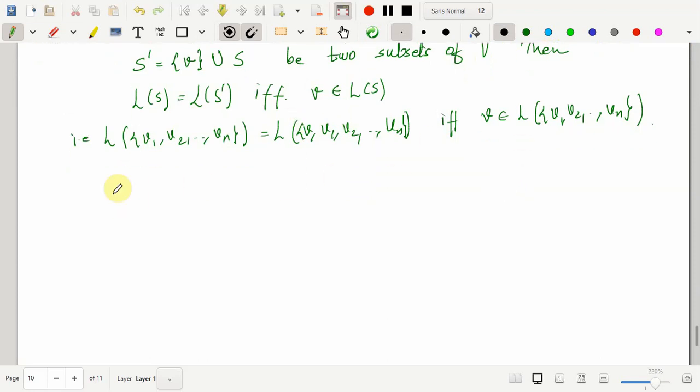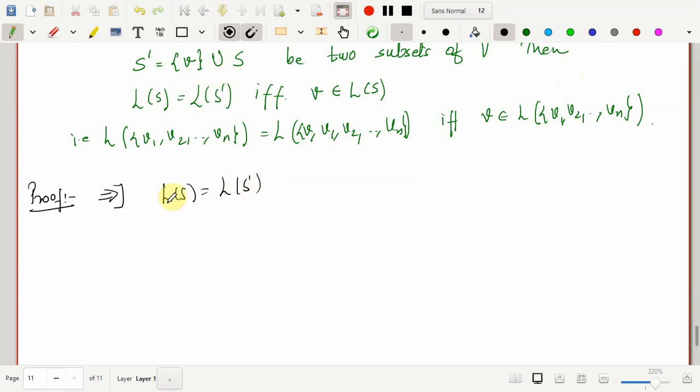So we prove this. Since this is a biconditional statement, first we will assume that the linear span of S is the same as the linear span of S prime. I'm just restating that S is {v1, v2, ..., vn} as a finite set, and S prime is a set constructed from S, S union one additional vector v.